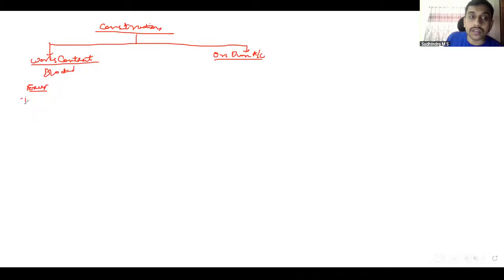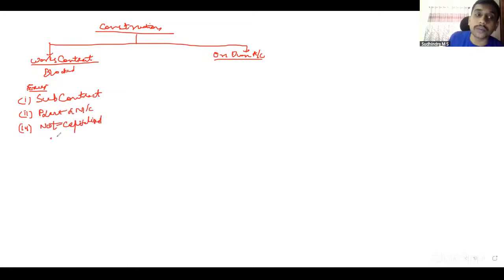One, if it is in the course of furtherance of same line of business, that is subcontracting. Two, if it is plant and machinery. Three, if it is not capitalized in the books, then it is not considered to be construction. Construction definition says it should be capitalized in the books.